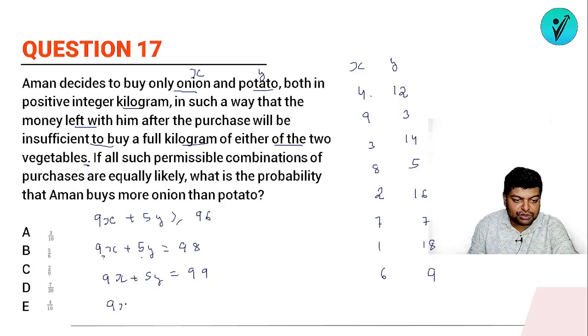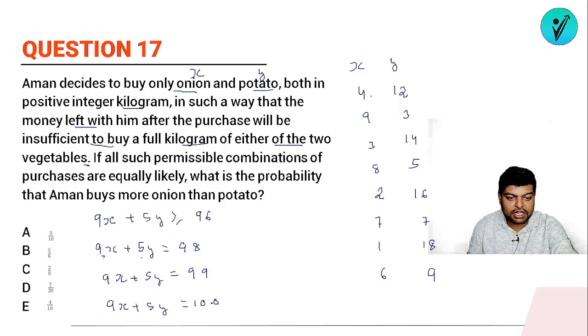Okay, next equation अगर मैं देखूं, so 9x + 5y = 100. So what are the different values that will satisfy this? 9x + 5y = 100. Okay, so I'll be needing either 9 into 5 or 9 into 10. ठीक है, so 9 into 5 is 45, so if suppose I'm keeping 5, so 9 into 5 is 45, so it will be 11. And if 9 into 10 I'm taking, so 9 into 10 is 90 and this will be 2. Okay, so these are the different possible values of x and y.